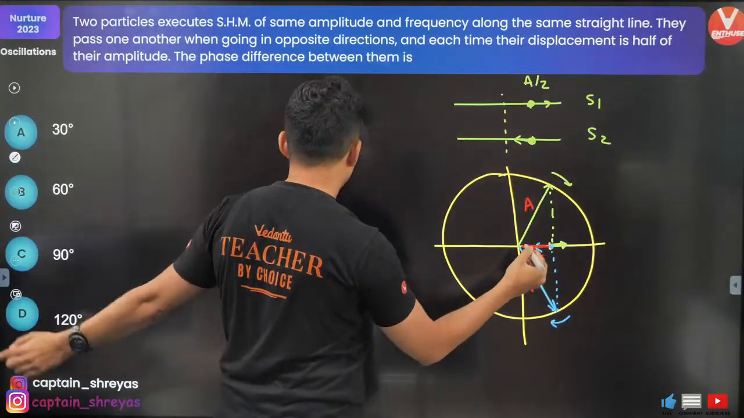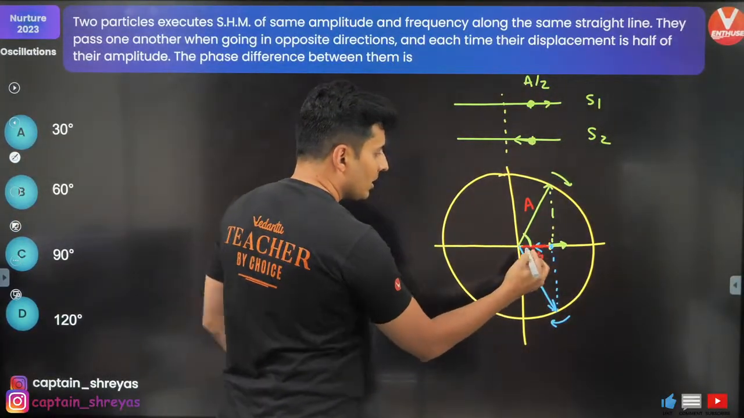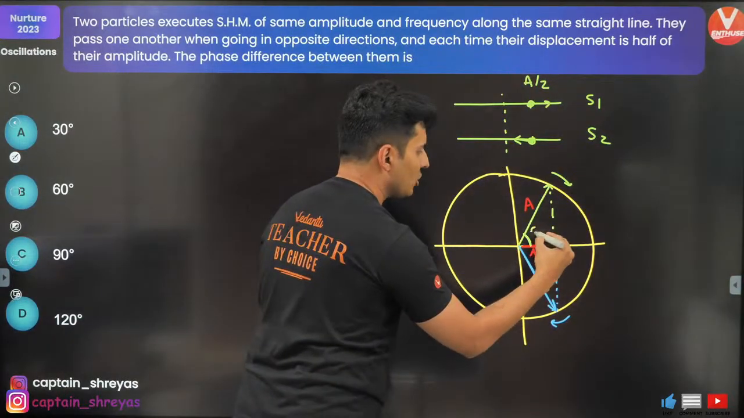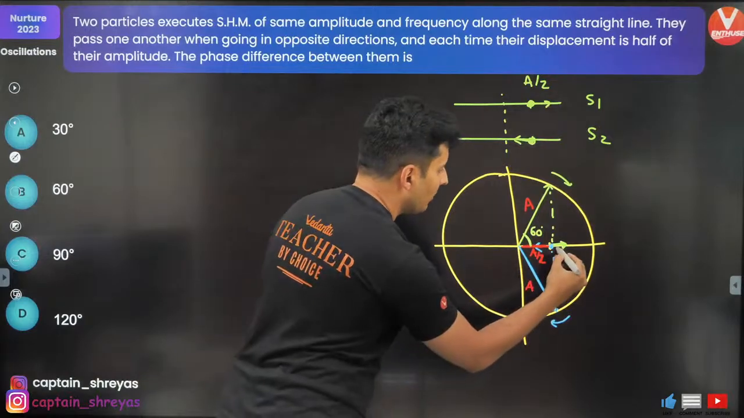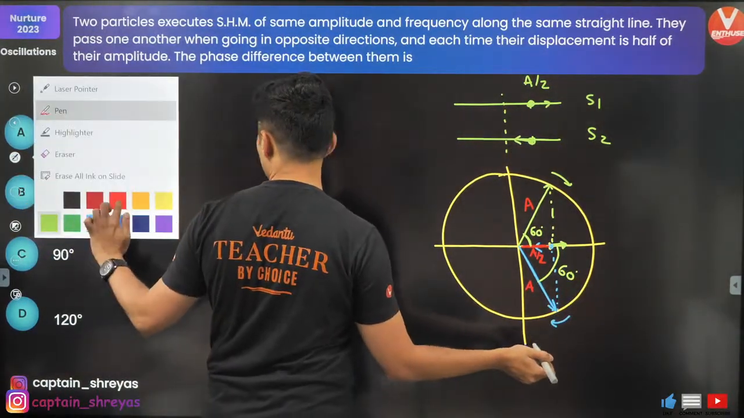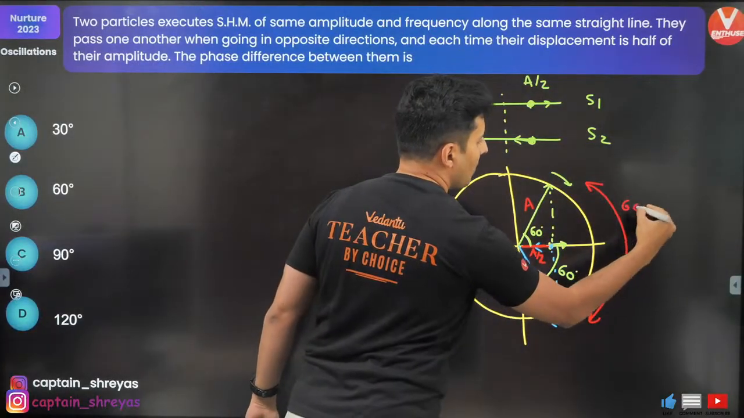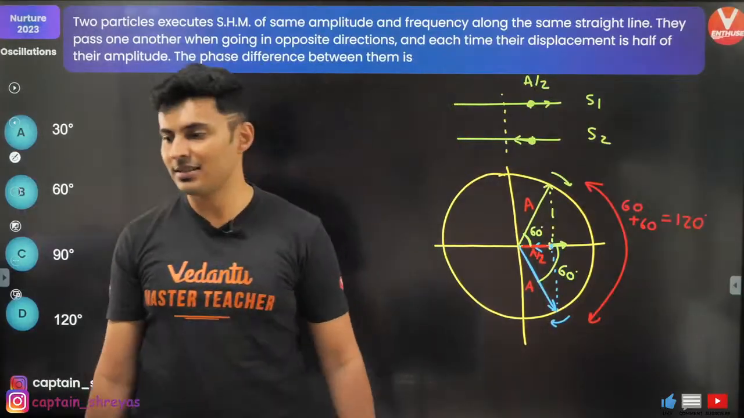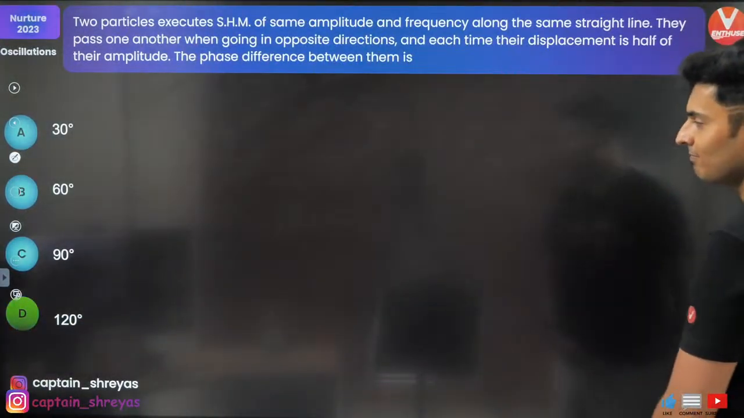Now, how much is this angle? This is the hypotenuse, this is the adjacent side, this is half. That means this should be 60, because cos 60 is half. If that is 60, obviously even this is 60. So what is the total angle between them? It is 60 plus 60, which is 120. That's the phase difference. Option D. Done.